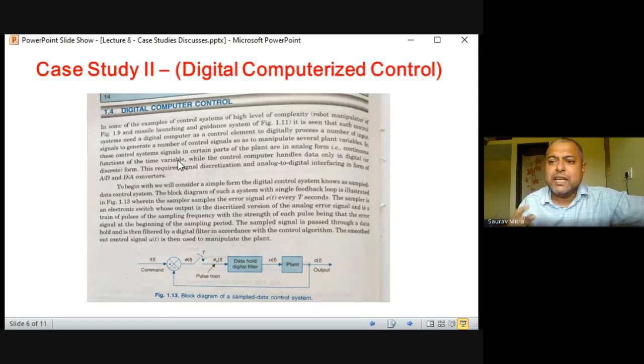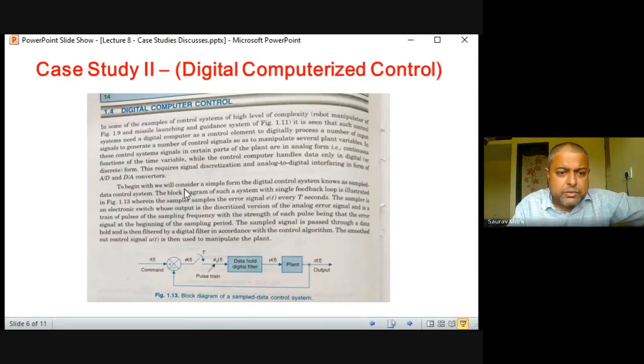Output can be positive, negative, samples can be having any value. Okay, likewise. So this is the difference between digital and discrete. This requires signal discretization and analog to digital interface in form of ADC and DAC. So first step of digitization is discretization. Whenever you do sampling, we convert a continuous analog signal into discrete signal. After discretization happens quantization, and after quantization happens coding, and analog signal is completely converted into digital signal.